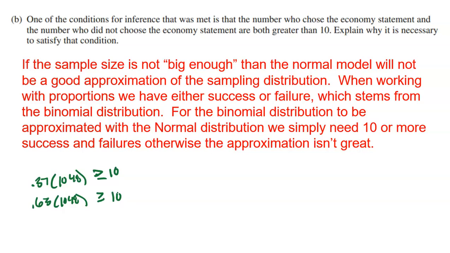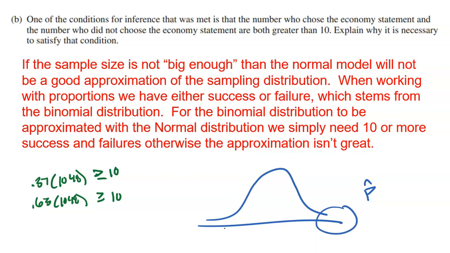But why is that condition necessary? Well, it all comes down to the sample sizes. It needs to be big enough. If the sample size is not, quote unquote, big enough, then the normal model will not be a good approximation for that sampling distribution. Again, confidence intervals are built on the idea that if we're looking at all possible p-hats, not just ours was 0.37, but this sampling distribution is filled with all possible p-hats.